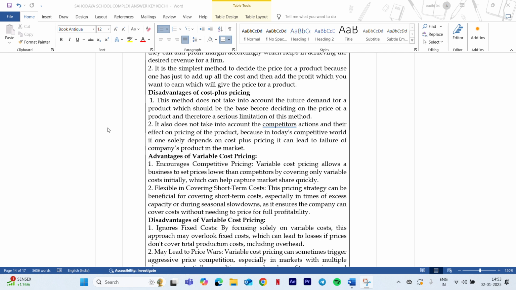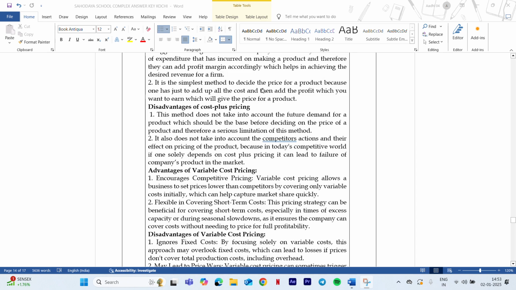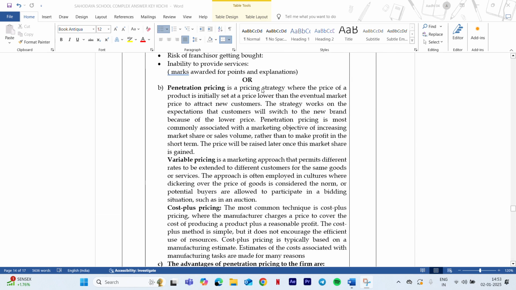Do not write it in the margin or on the left side of your answer sheet. Never do it on the top of the answer sheet either, as you will lose marks if you do it on the top side or the left side. So please keep it in mind when you are writing your answers.